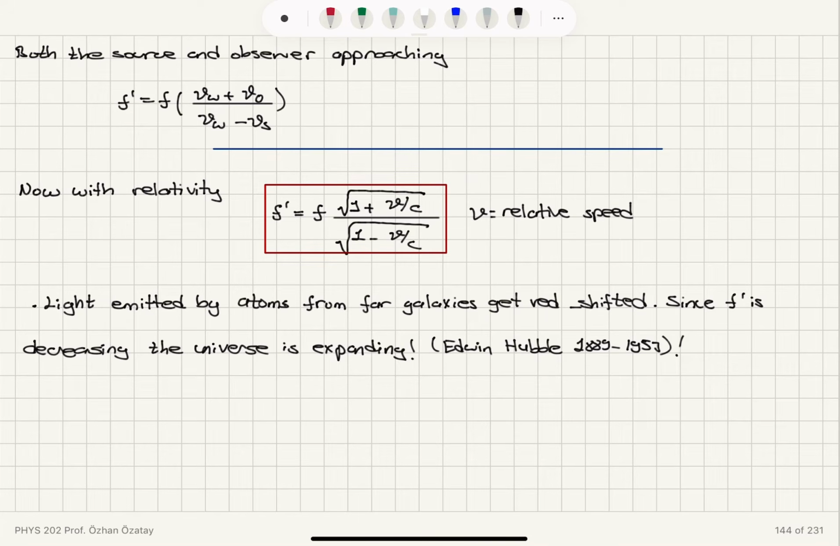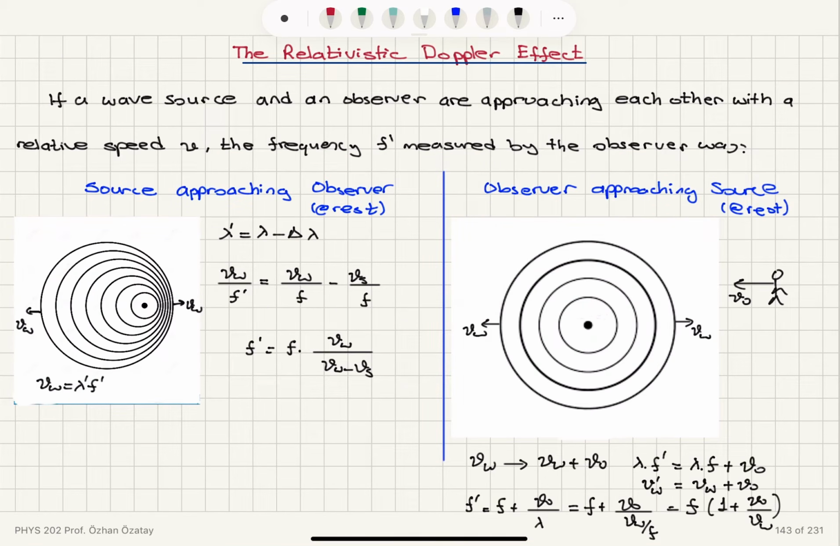The scenario is that the universe is expanding. So we would have a minus sign here and a plus sign here. So the detected frequency would be decreasing. It would get redshifted. Edwin Hubble, 1889-1953. Okay, so this was determined by Edwin Hubble.